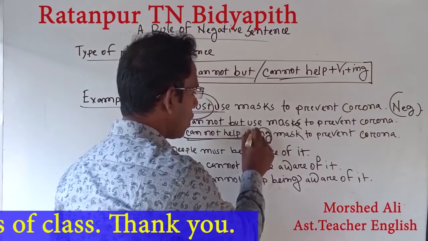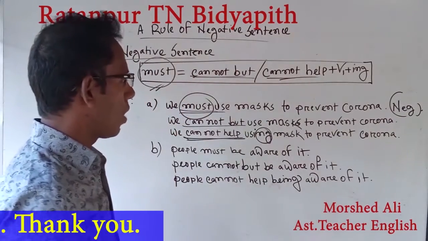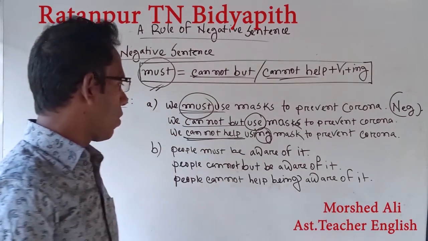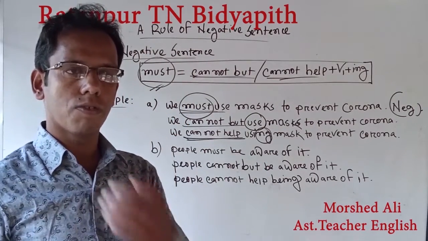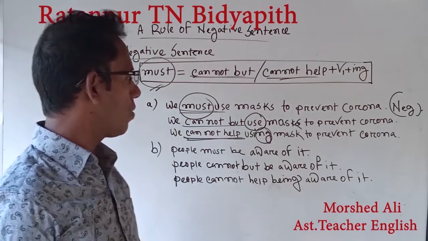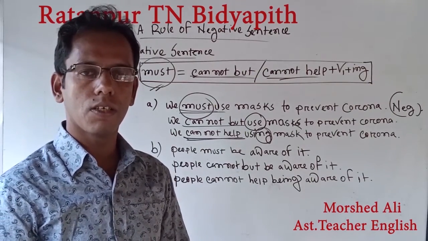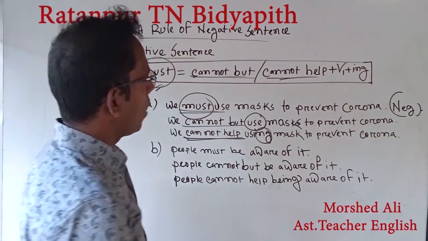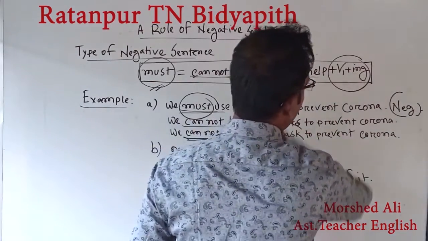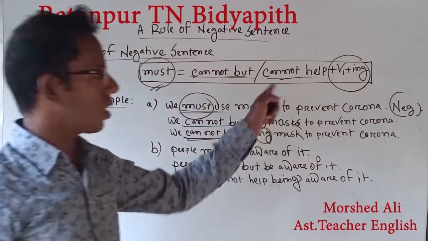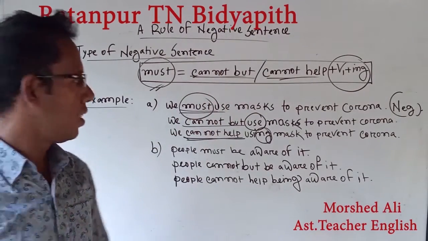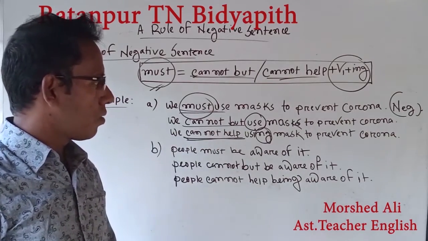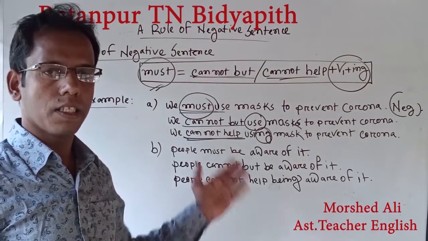That means using. Here we find the main verb is use. And for the utilization of cannot help, we have to use using as the structure. As we found in our previous class, I told you that you have to use cannot help plus V1 plus ing. That's why I have used it here: we cannot help using a mask to prevent corona. It is clear, I think so.